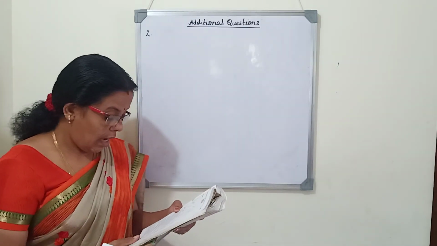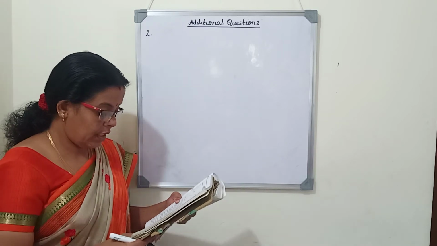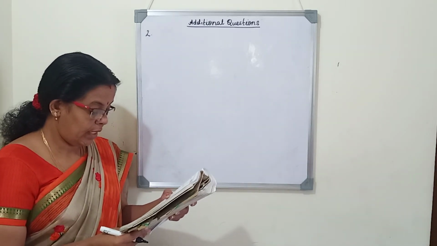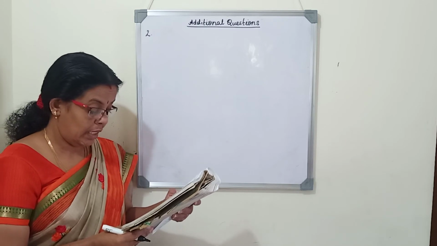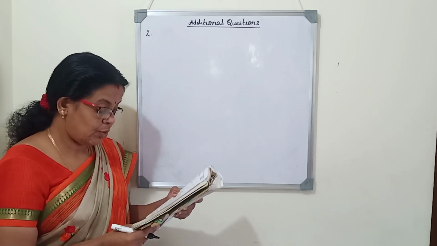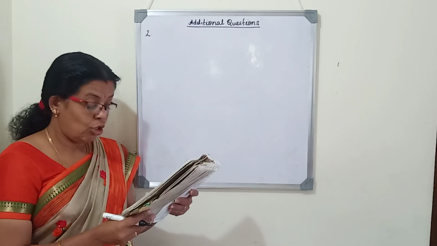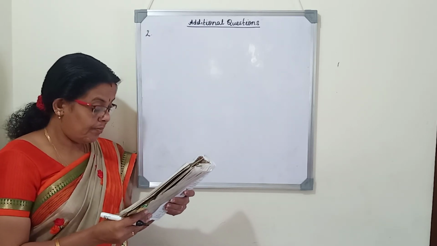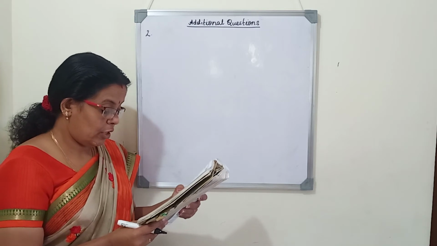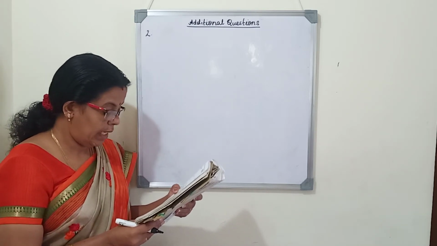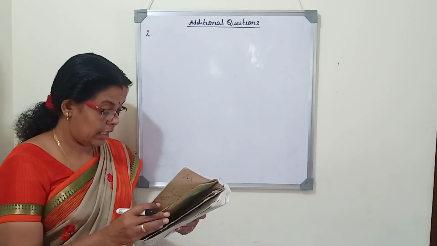Second question. The angle of elevation of the top of a cliff as seen from the top and bottom of a building are 45 degree and 60 degree respectively. If the height of the building is 24 meter, find the height of the cliff. Cliff is the top part of a hill.